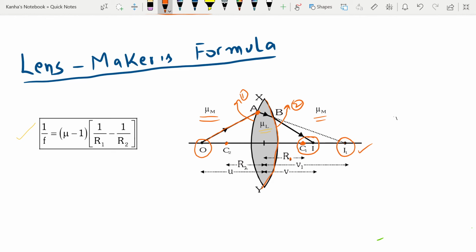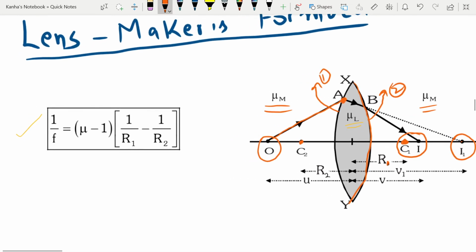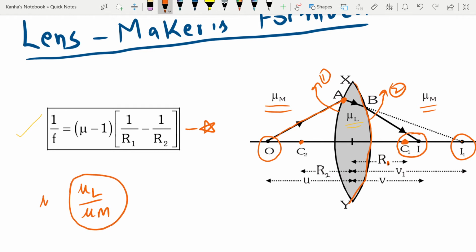Using these principles and the above law two times, my refraction at curved surfaces formulas reduce down to a very simple formula that will be accessible for the examination, which says that 1 by the focal length is equal to mu minus 1, where mu is mu of lens by mu of medium. This is your actual mu. So mu is equal to mu L by mu M. You have mu minus 1 into 1 by R1 minus 1 by R2. R1 is the first surface, R2 is the second surface.